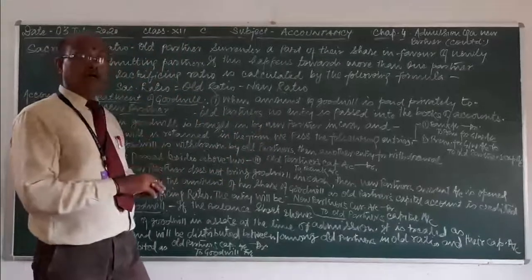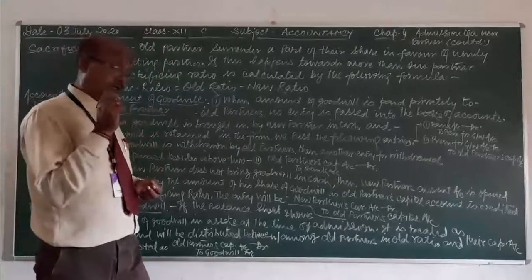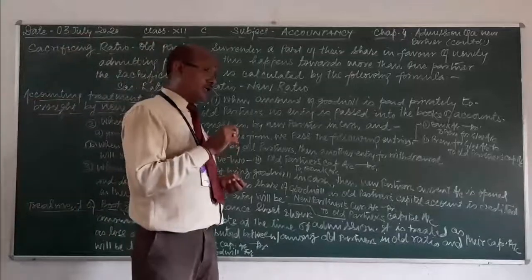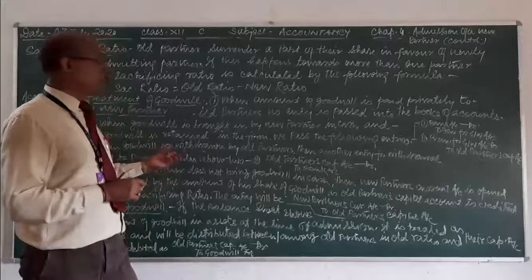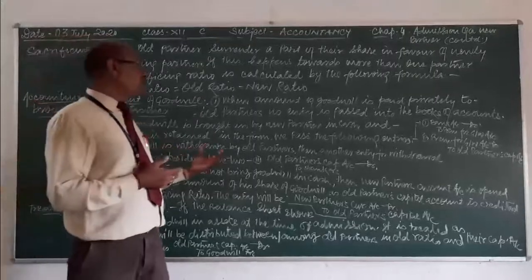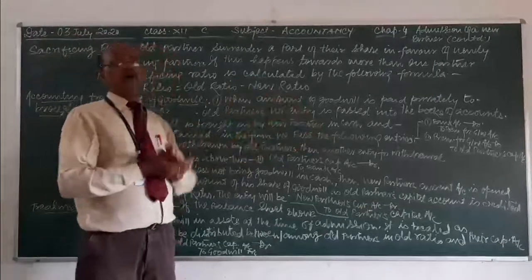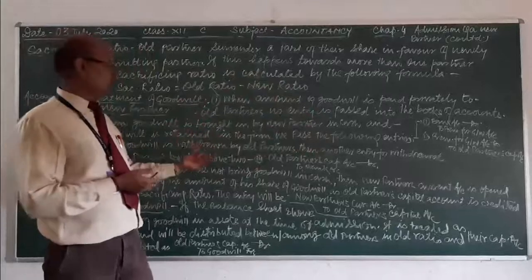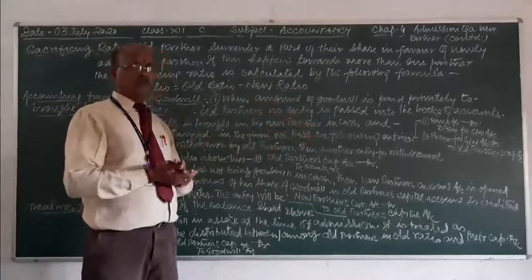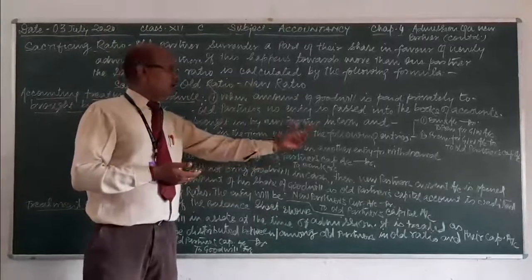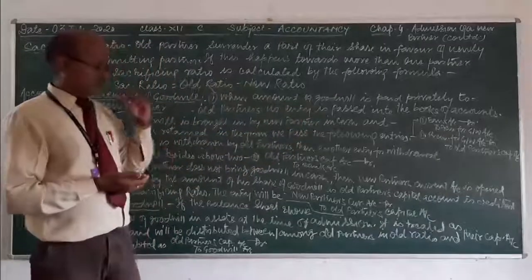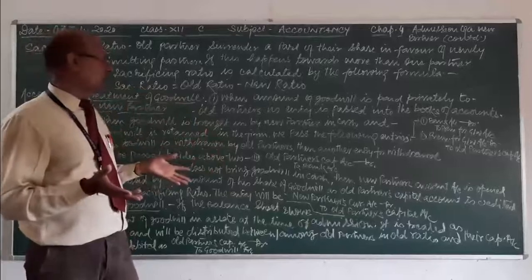Second point: in this case, if he is bringing the goodwill in cash and paying it to the firm, another clue is that the old partners are withdrawing the amount of goodwill, maybe in part or whole.